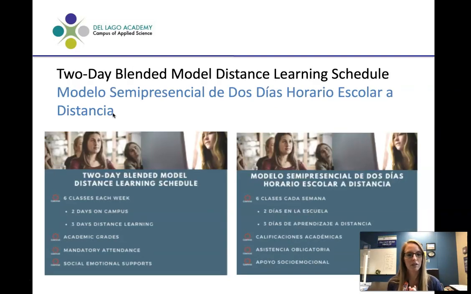The two-day blended model, this is the model that we have at Delago. So if you are with us now, that means that you chose this model at the beginning of the school year. And this is the model where once we enter the orange tier, we will be able to invite your scholar back on campus 2 days a week. So they would learn from home 3 days a week and attend school 2. And the way that looks is everyone learns from home on Mondays. On Tuesdays and Thursdays, scholars with last names A through L would be on campus, and on Wednesdays and Fridays, scholars with last names M through Z would be on campus. So if you choose this model, you will be here at Delago, and once we hit the orange tier, your scholar would come on campus 2 days a week.